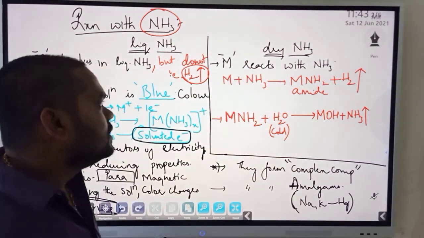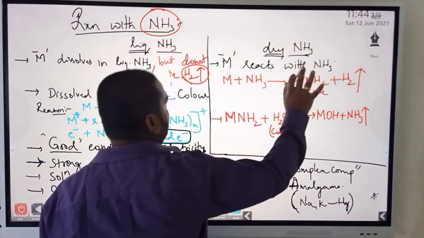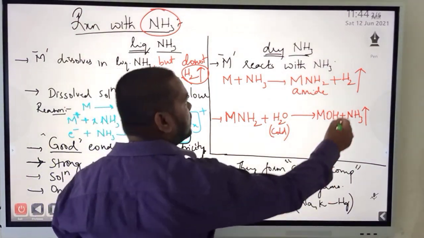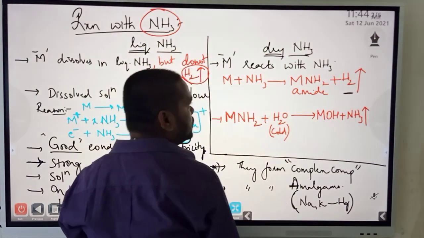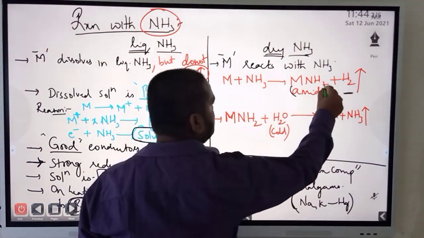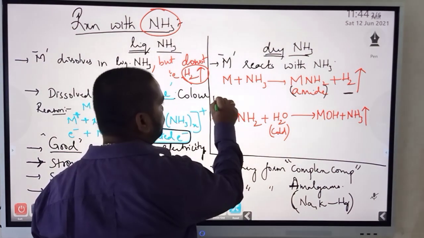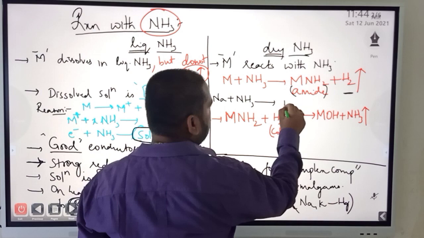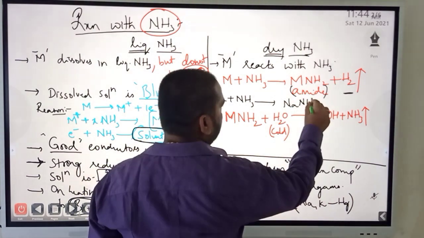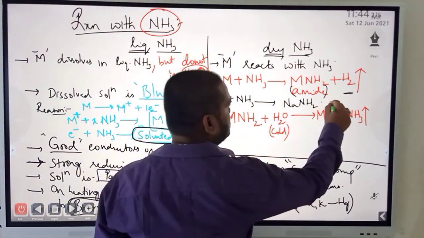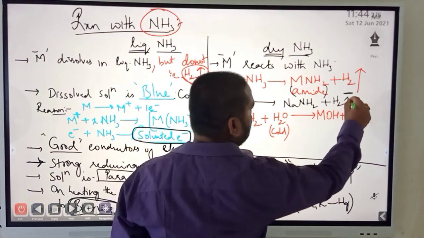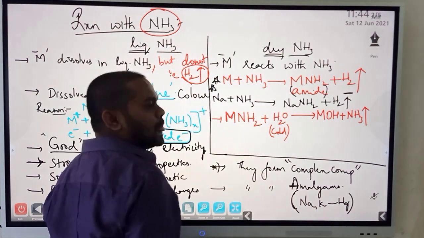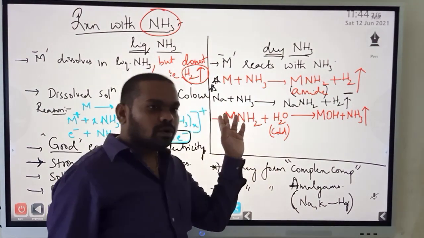With dry ammonia, all the metals react with the ammonia, but they liberate hydrogen gas. And what do they form? They form amides. For example, sodium plus NH3 will form NaNH2, sodamide, plus hydrogen gas is liberated. One of the important reactions everyone should know. Sodium reacts with ammonia.